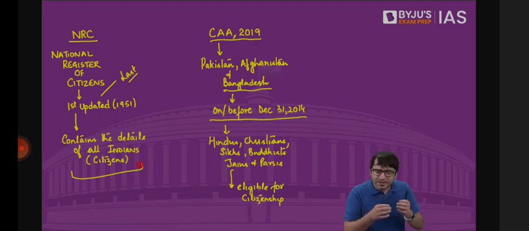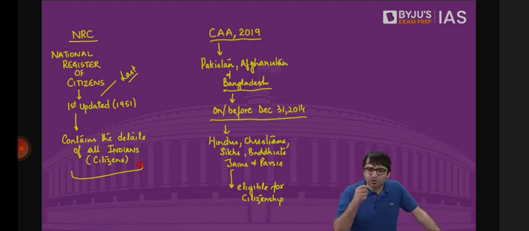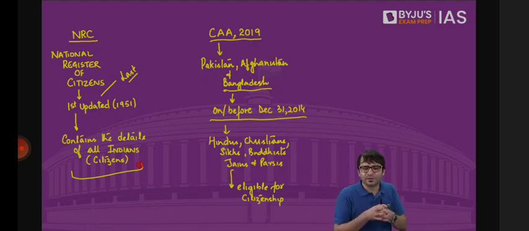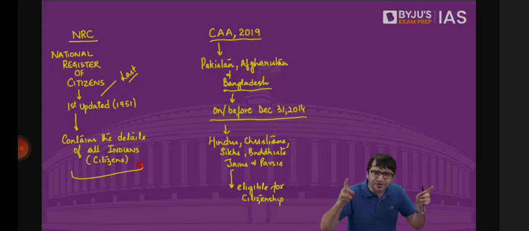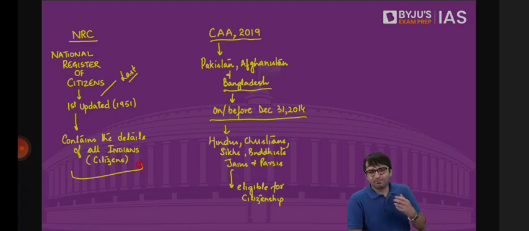So there are millions and millions of people who may be genuinely Indians, but because of lack of documents, they cannot prove their citizenship. That's exactly what happened in Assam. 1.9 million people could not prove their citizenship. Now, if this NRC is carried out throughout the country, maybe not 1.9 million, maybe 19 million, maybe 190 million may not be able to prove their citizenship.